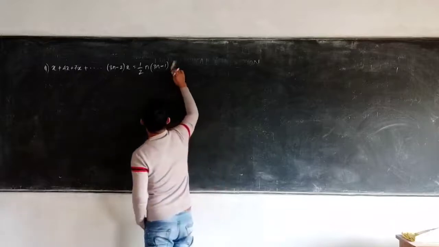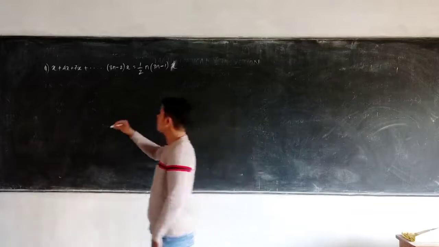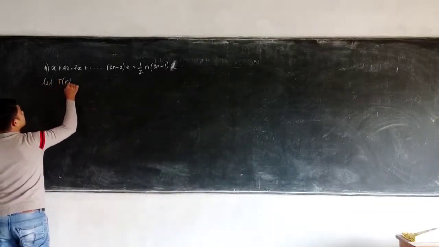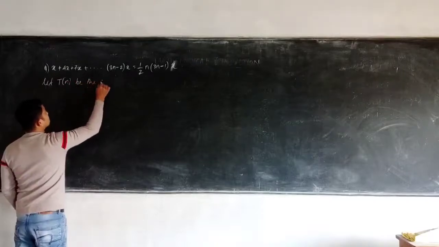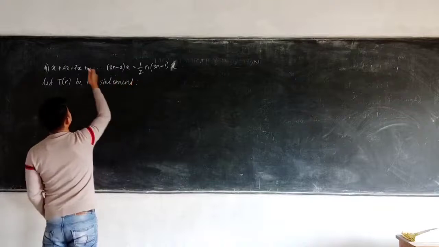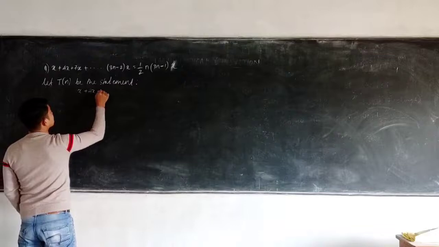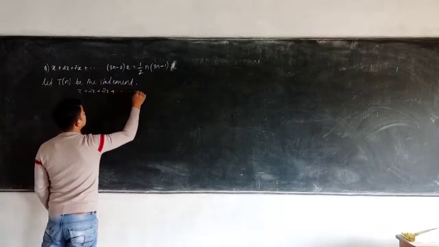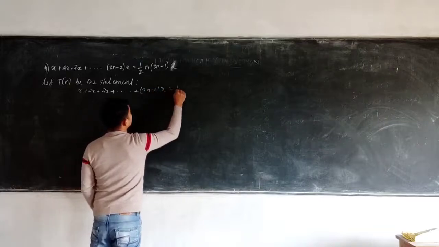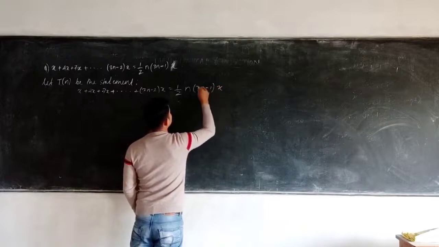Sorry, this is not k, this should be x. So let T(n) be the statement. This itself is the statement, that is x plus 4x plus 7x plus dot dot dot plus (3n minus 2) x equals half into n (3n minus 1) into x.